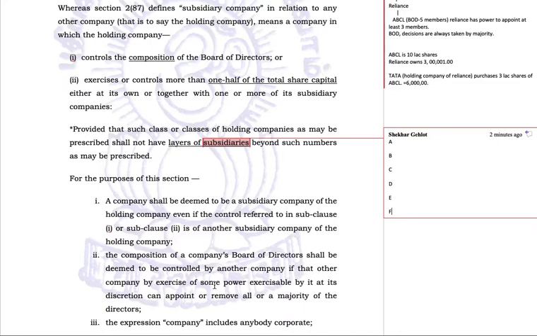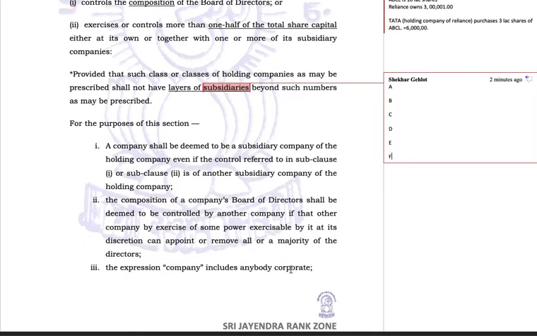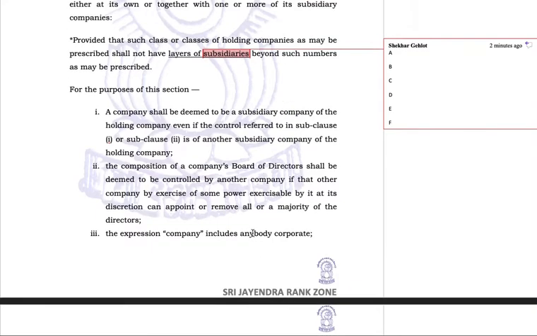That means they are just controlling the number of directors, the composition of directors. The expression company includes any body corporate.